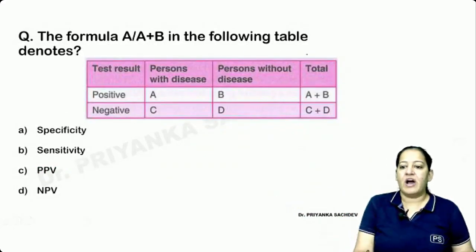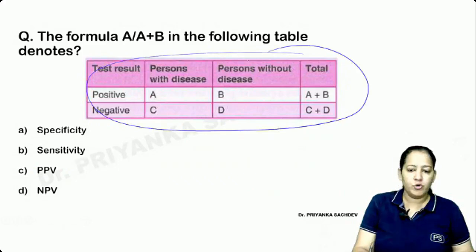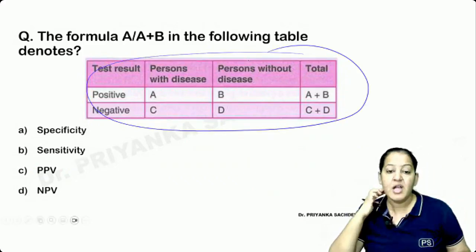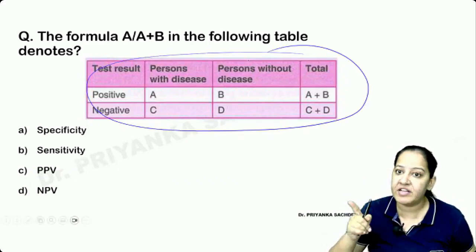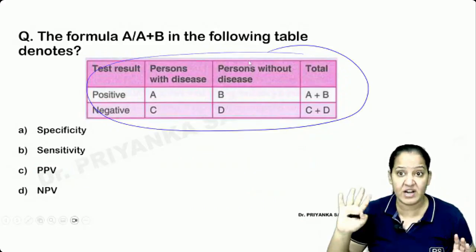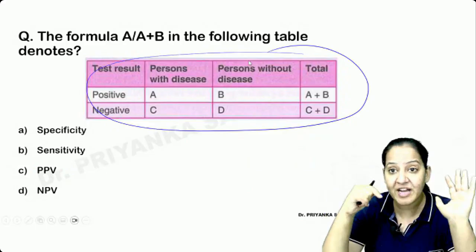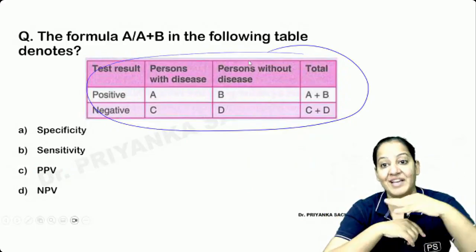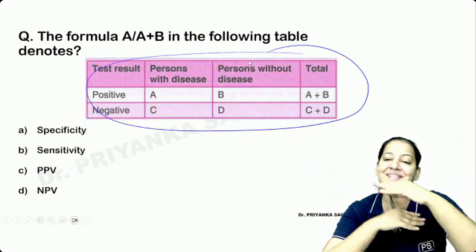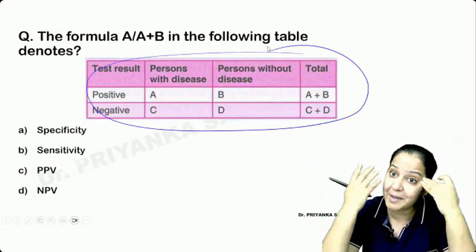Tell me, this is the graph given to you. This is the 2 by 2 table already given to you. You don't have to make it. But whenever a table is already given, beware, and check whether it is standard or not. Disease at the top and test result at the left-hand corner is standard. Sometimes they give the inverse: test result at the top and disease at the left-hand corner. So everything in ABCD will be reversed.